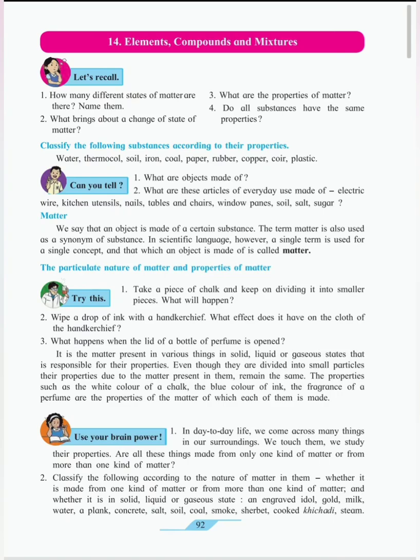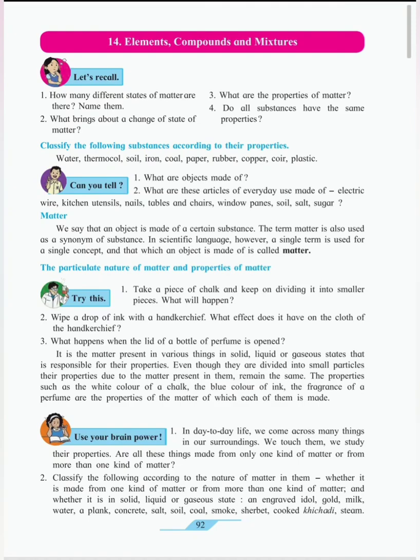There are two more states of matter, that is plasma and Bose-Einstein. You will come to know about them in the further classes. So generally we will now study the three states of matter: solid, liquid and gaseous.